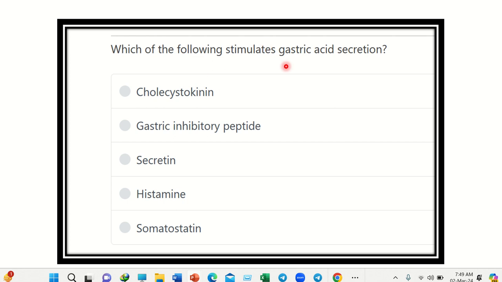Which of the following stimulate gastric acid secretion? That means which substance is responsible for increasing the secretion of gastric acid? Here are the options: cholecystokinin, gastric inhibitory polypeptide, secretin, histamine, and somatostatin. So we have to find the one option which stimulates gastric acid secretion.